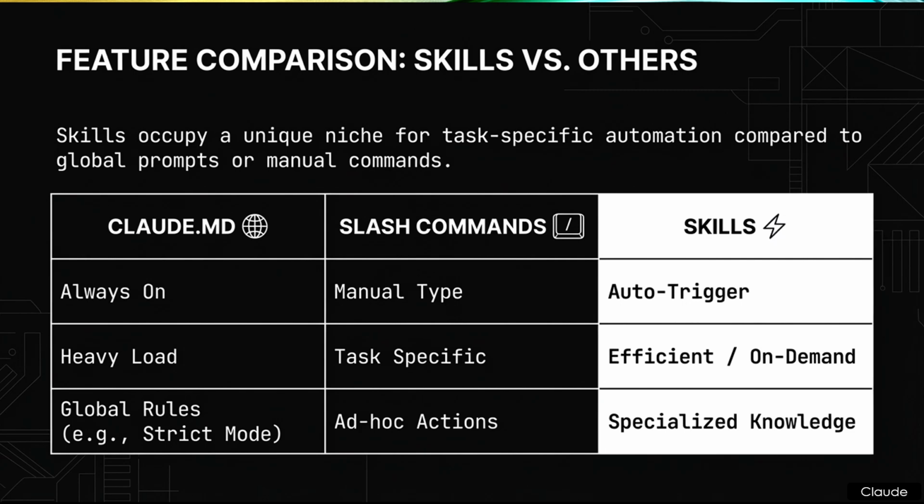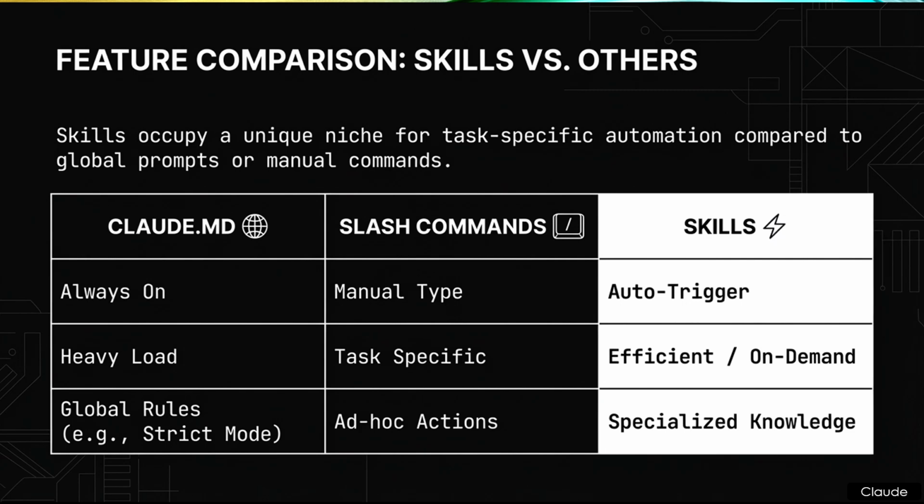The second comparison is against slash commands. These are defined as manual type and task-specific. They are characterized as ad hoc actions. Meaning they rely entirely on the human user remembering to type the command, introducing the potential for human error.